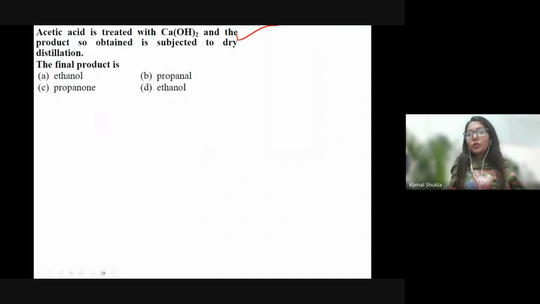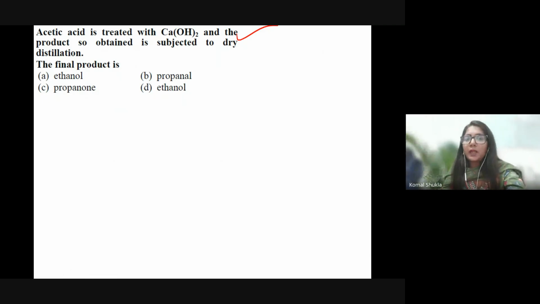Acetic acid is treated with Ca(OH)2, and the product obtained is subjected to dry distillation. The final product is? Give your answers.